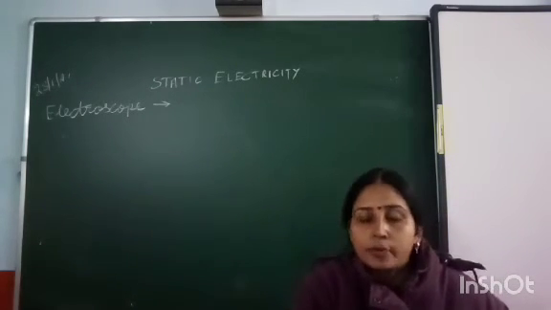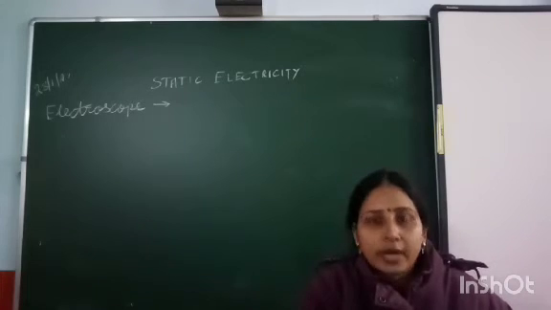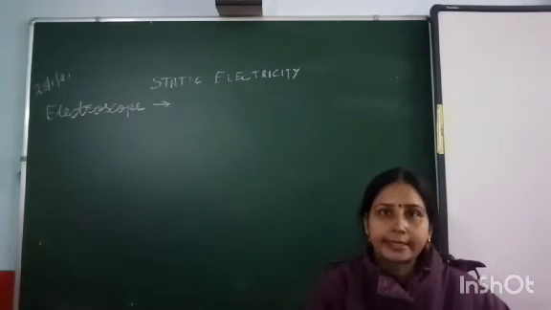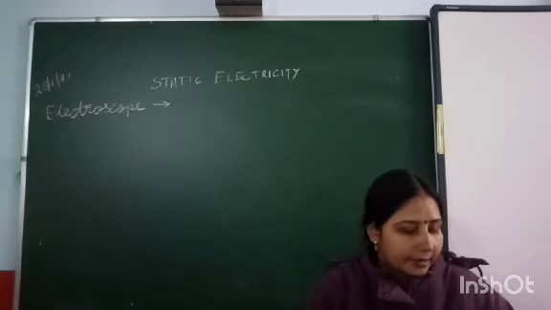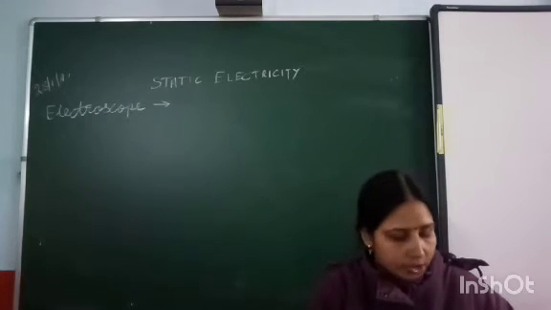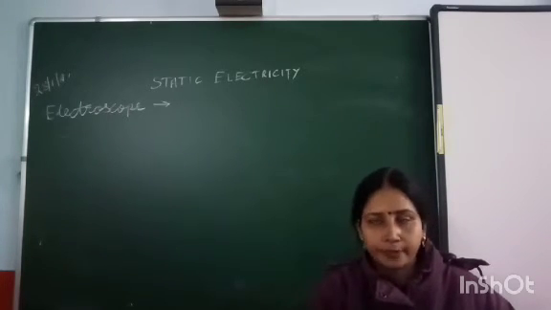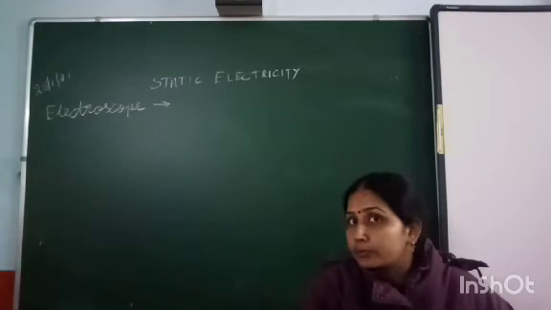What is an electroscope? An electroscope is basically a device which is used to detect the presence and nature of charge on a body. Mark my words.